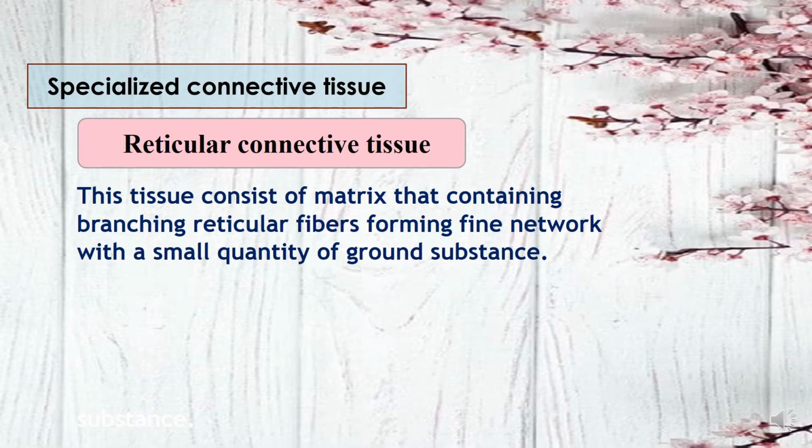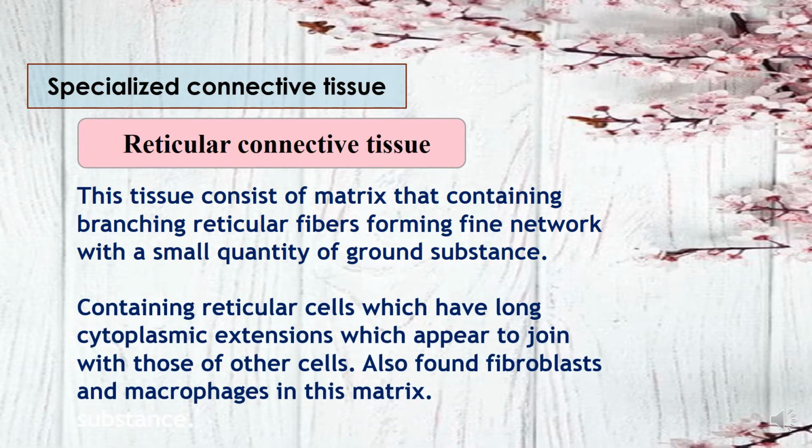The main type of the cells found here are reticular cells, which have long cytoplasmic processes that attach to the neighboring cells. طبيعة الreticular cells إنها تمتلك cytoplasmic process اللي تتصل مع neighboring cells بحيث تظهر متشابكة، وبالنتيجة إنه كل reticular fibers يظهر متشابك نتيجة تشابك reticular cells. Also, fibroblasts and macrophages are found in this matrix, but in a few number.